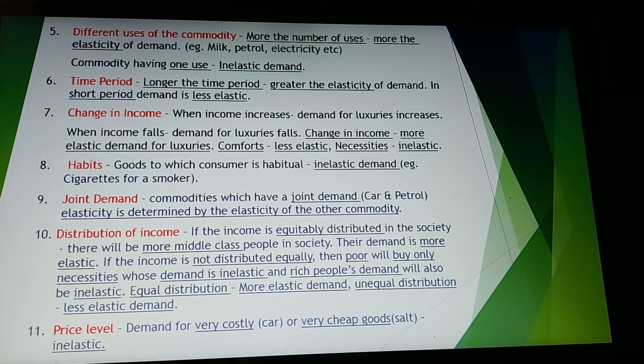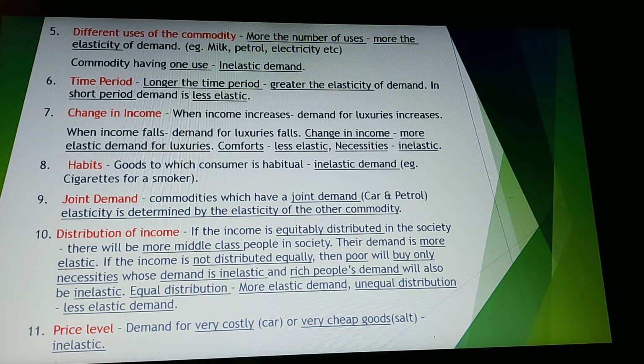Now if we take the next point, change in income. Usually what happens is when income increases, people buy more goods, and especially they buy more of luxuries. They don't buy more of necessities. The demand for necessities is inelastic. It remains the same. Whereas if their income falls, then they will start buying less of luxuries.